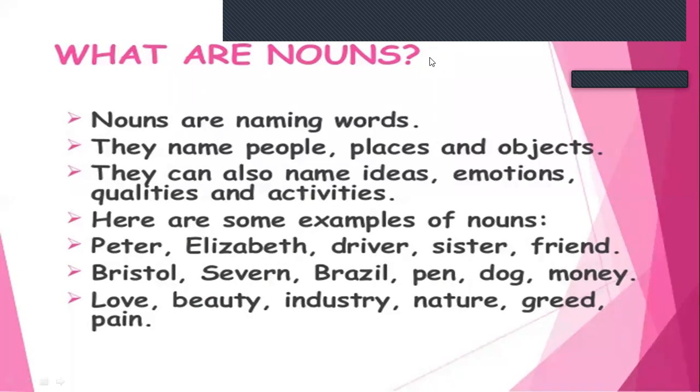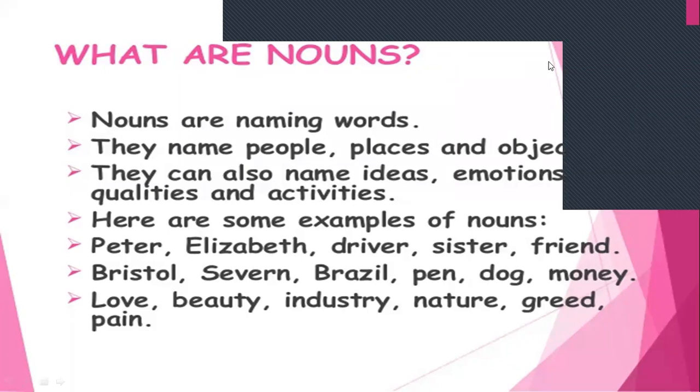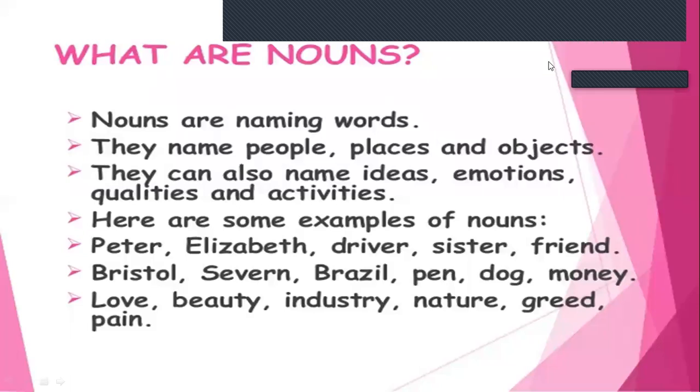Then love, beauty, pain, greed, this noun we can only feel, we can only experience. We can't see the love, we can't see the pain, but we can only feel it. So this is again another type of noun. Now we shall see the first type of noun.